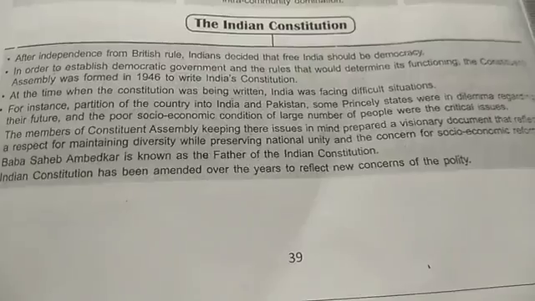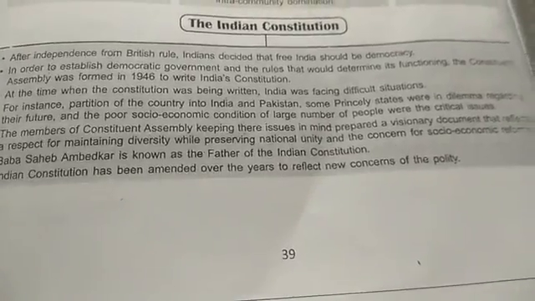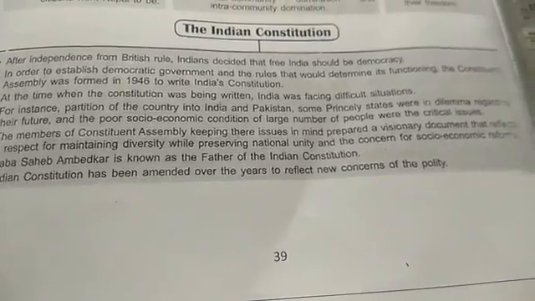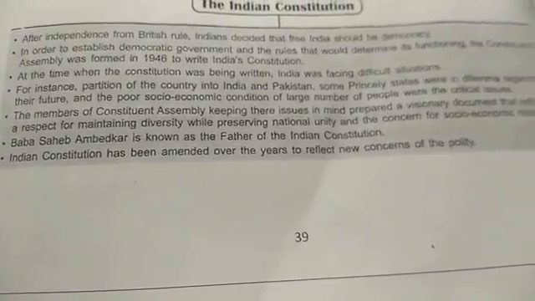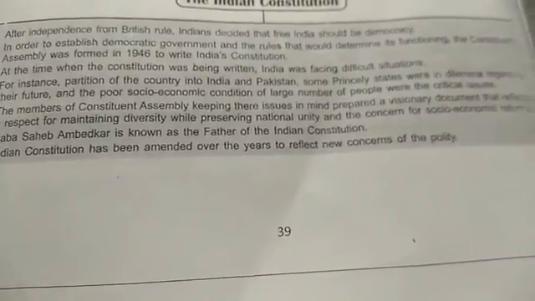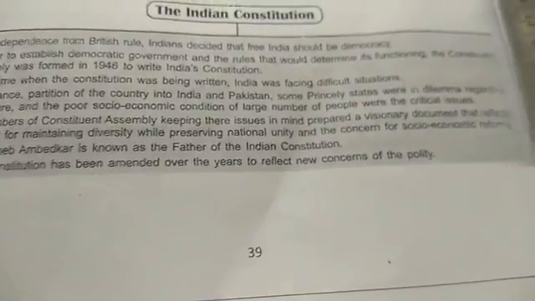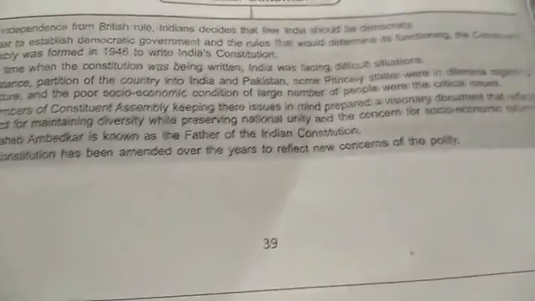The members of the Constituent Assembly, keeping these issues in mind, prepared a visionary document that reflects a respect for maintaining diversity while preserving national unity and concern for socio-economic reforms.